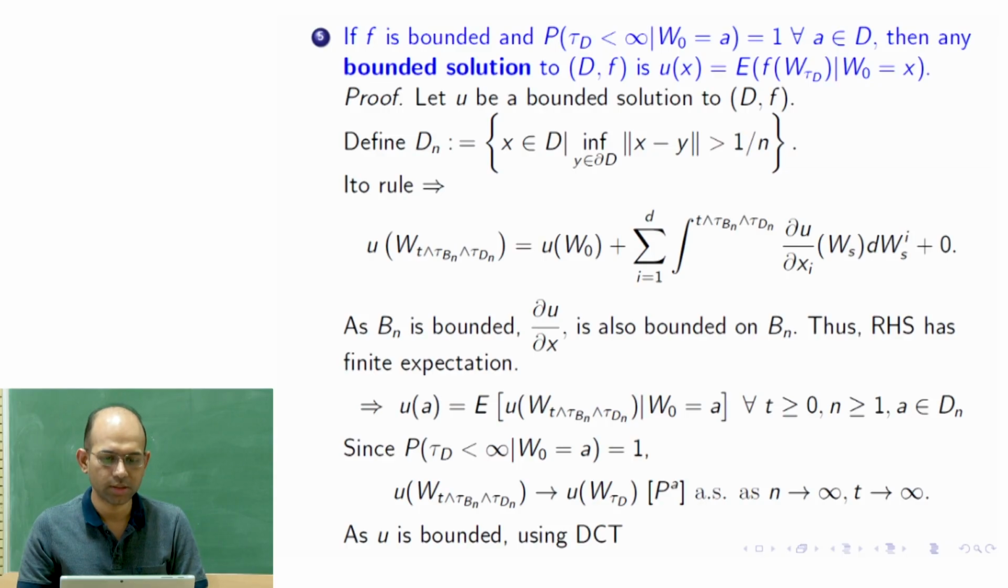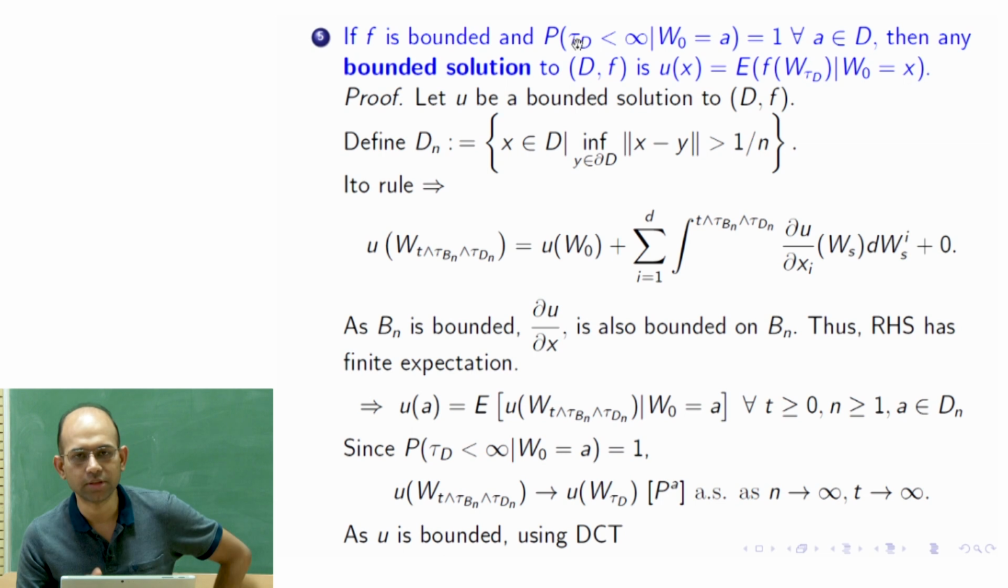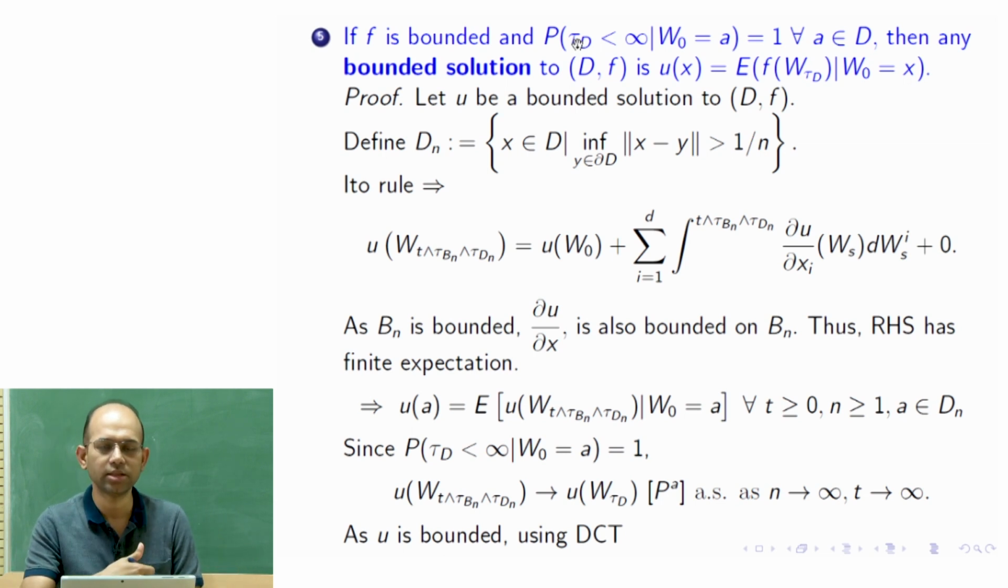Let us recollect the result. This blue colored text is the theorem. If f is bounded and the probability that the exit time is finite is 1, because the stopping time is the hitting time of the boundary, the exiting time from the domain, if that exit time is finite with probability 1 for all x in the domain, then any bounded solution of this Dirichlet problem is written as